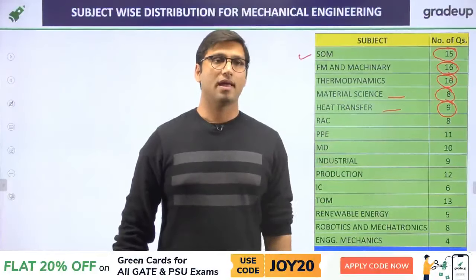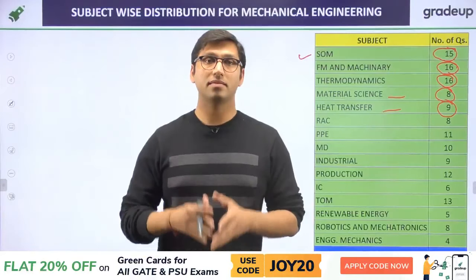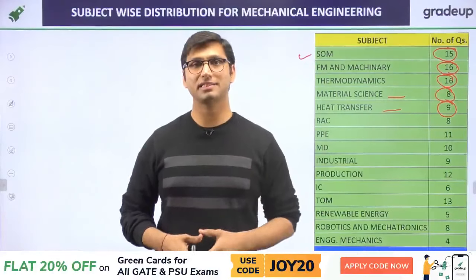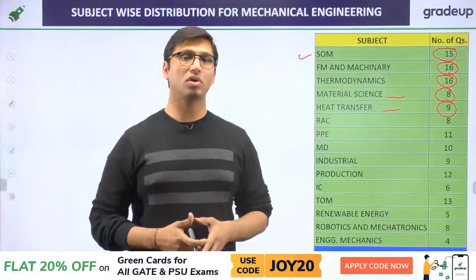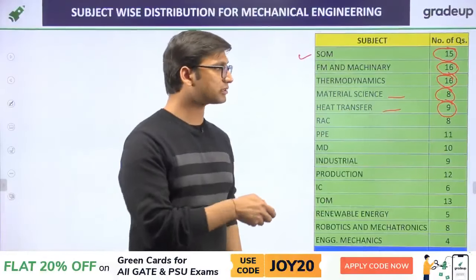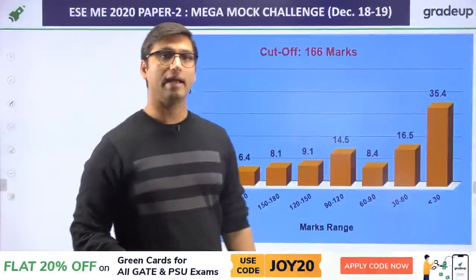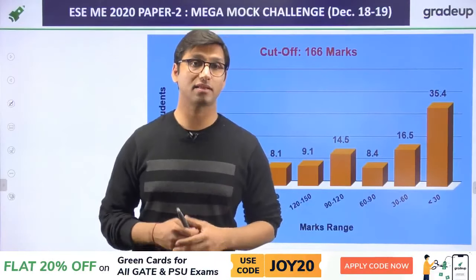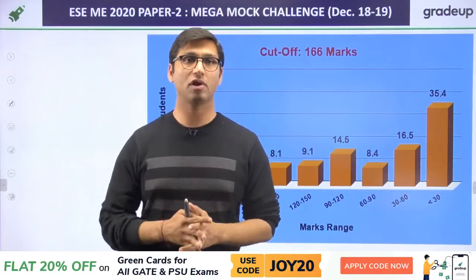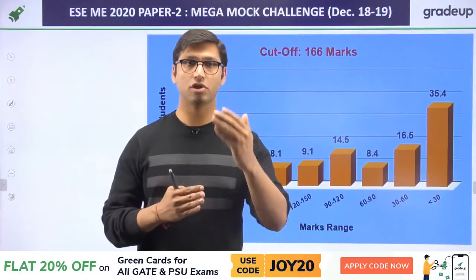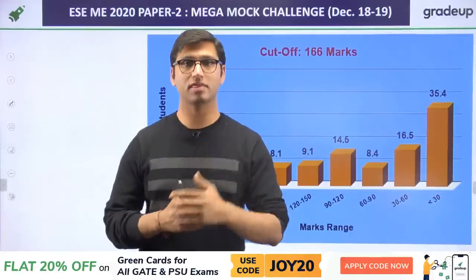And let's come directly to the result of this mega mock. Amit Kumar and Avinash Verma are sharing their scores. The cutoff was 166 marks, and the highest marks achieved by students is 234.1. That is really good. So Avinash Verma, if you have got that mark, that is really good. That means your preparation is very good for the engineering services exam.